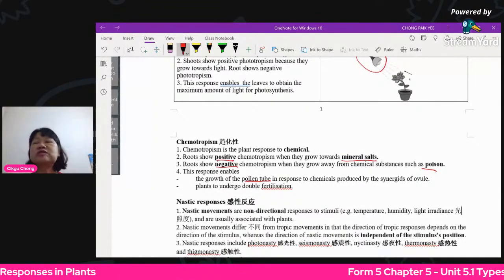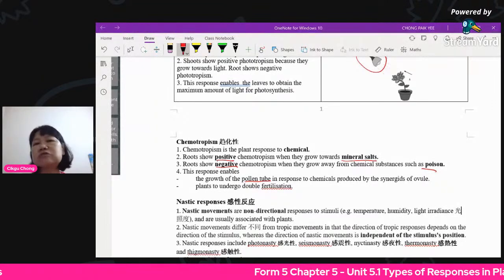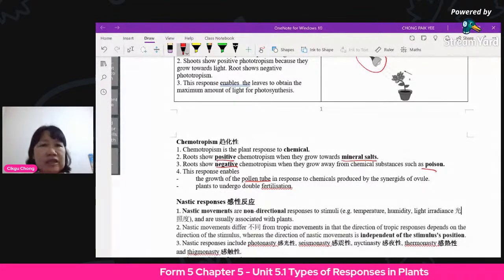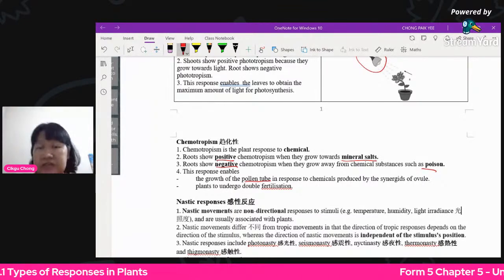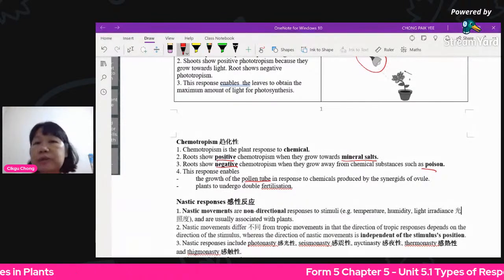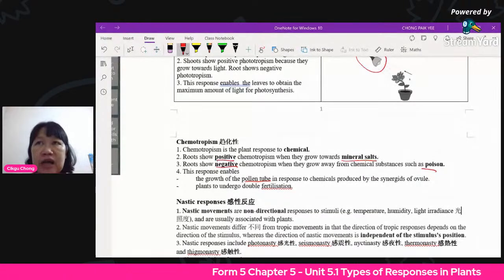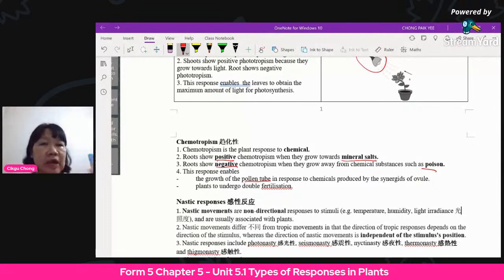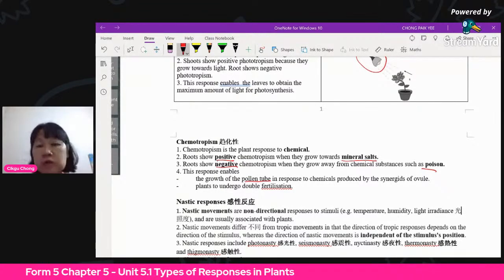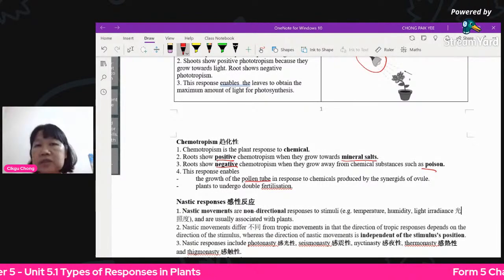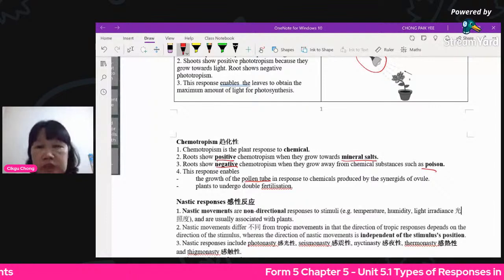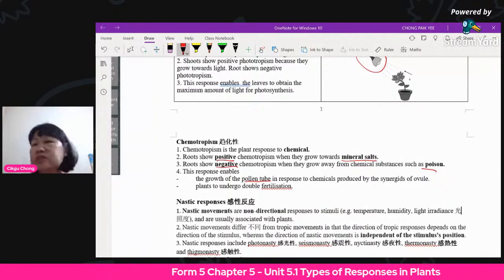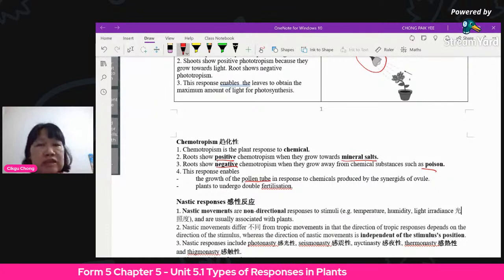How have scientists found out how sperms know how to move their way to find the ovum? Whenever there is a sperm in the vagina or the uterus, it will always know how to swim upwards. Scientists have hypothesized that it's because of some chemical, so the stimulus is chemical. The sperm knows how to swim its way up to the ovum, to the fallopian tube, because of a certain chemical released by the ovum. So it's actually called chemotaxis.